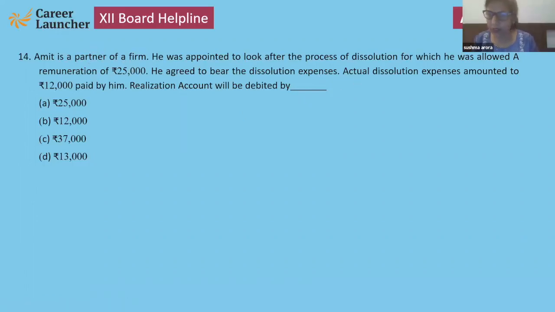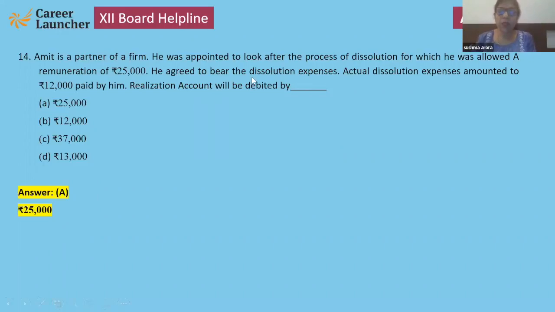That is decided. Now the actual expenses are less. So A, yes, debited by 25,000 rupees. So realization account will be debited by 25,000. Answer A is correct. Note down, please.